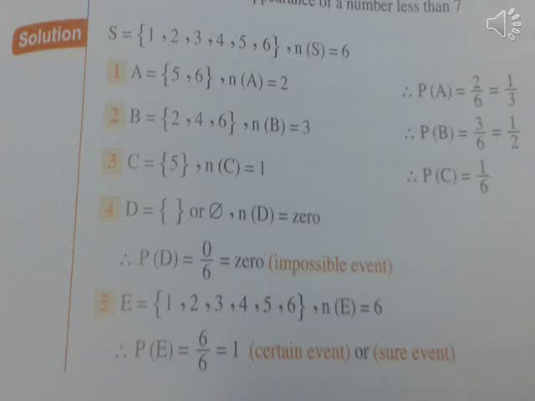Number 5. E equals the set of elements {1, 2, 3, 4, 5, 6}, n(E) = 6. Therefore, P(E) = 6/6 = 1. Certain event or sure event.